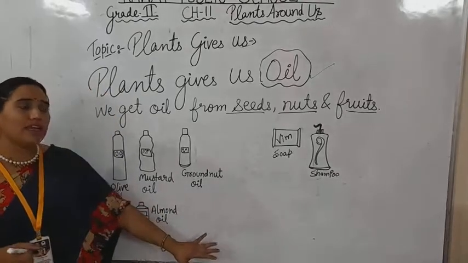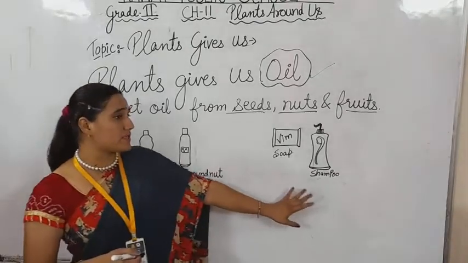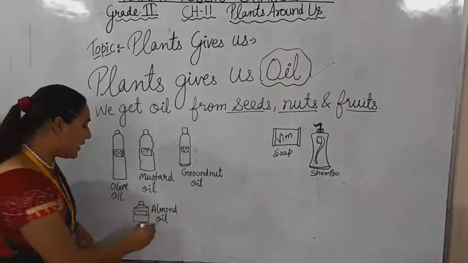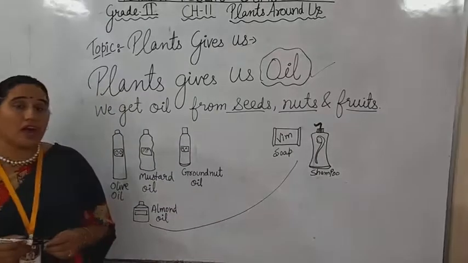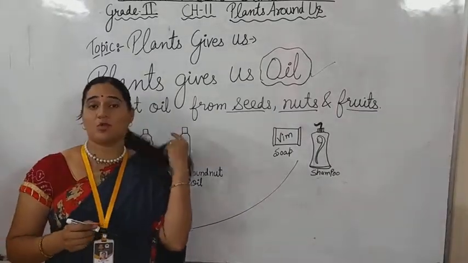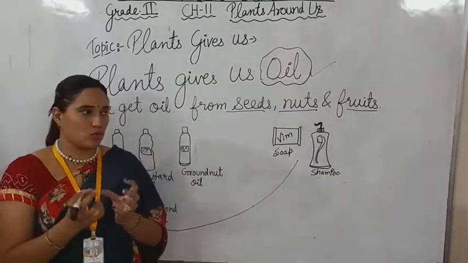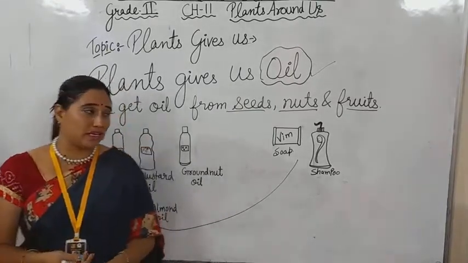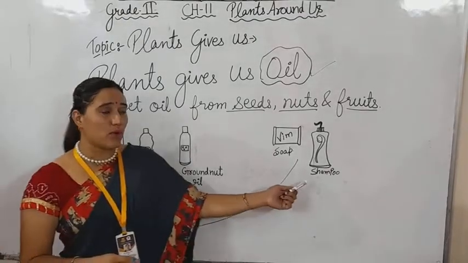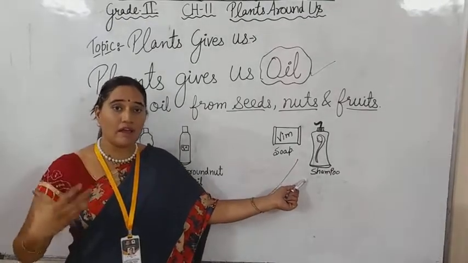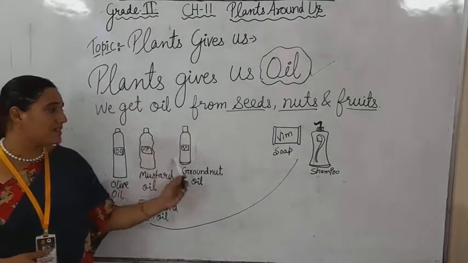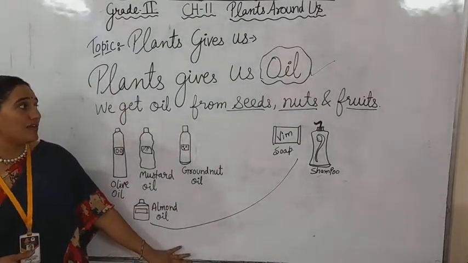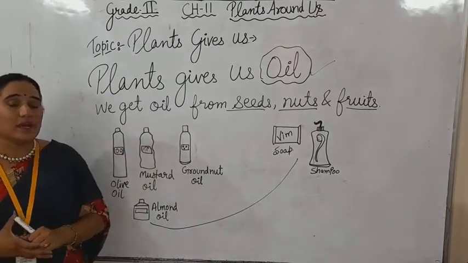Now, not only in our foods but in our soaps and shampoos as well, we are using oils. Almond oil is also used for our hair to make our hair so healthy and to give it power, or you can say बहुत मजबूत अपने बालों को बनाने के लिए we are using almond oil to apply on our hair as well. So oil is also a very important part of our life, and we get oil also from the plants.